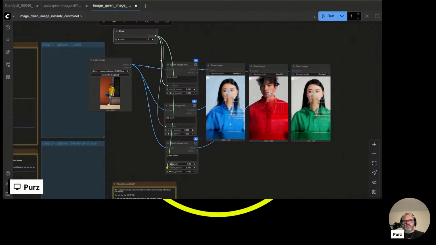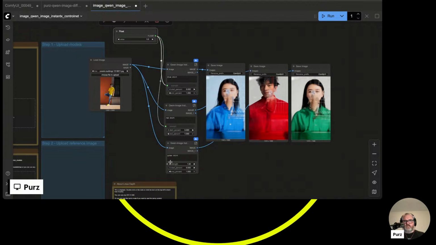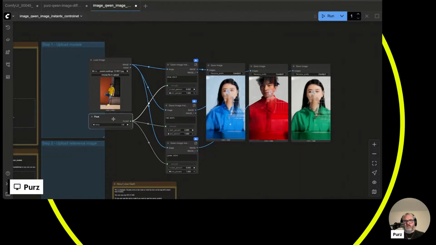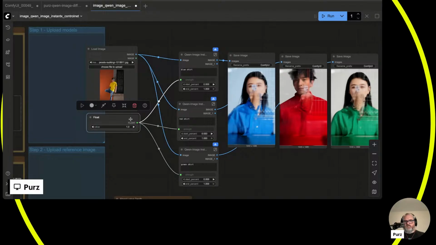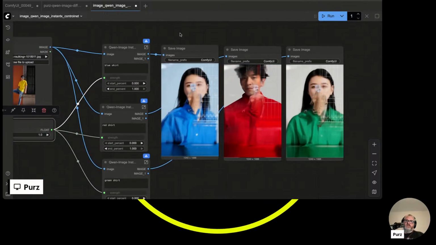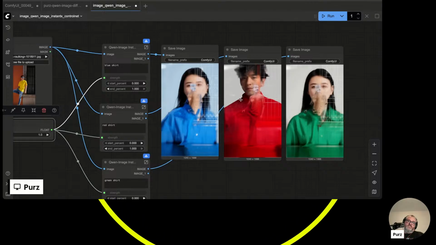Doom, doom, doom. If I knew how to use a mouse. There we go. So now I've got my control net strength in one place. I can adjust it for all the workflows, et cetera, et cetera. That can break out constantly. So subgraphs are just powerful, powerful things. Terrible, terrible result here.